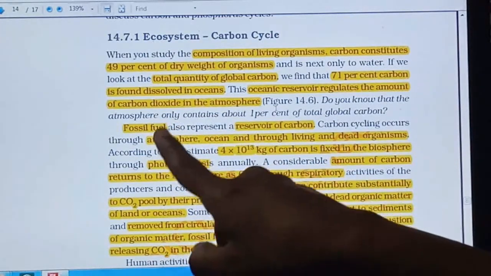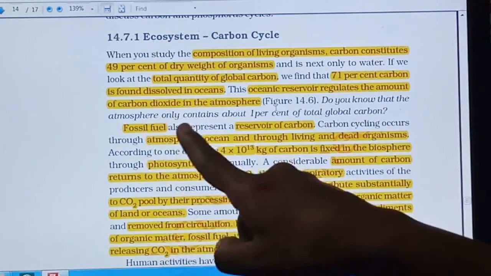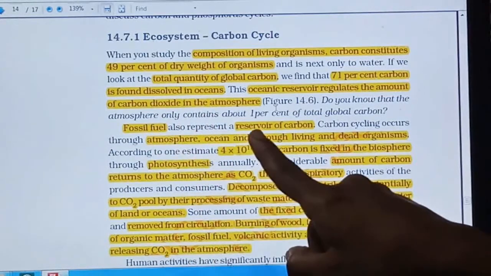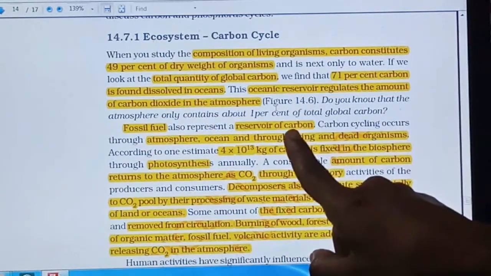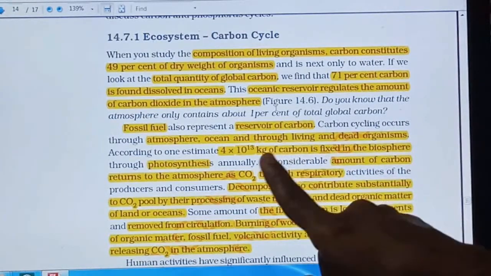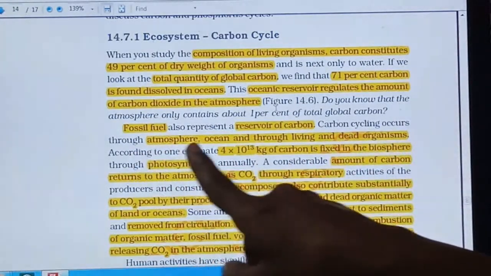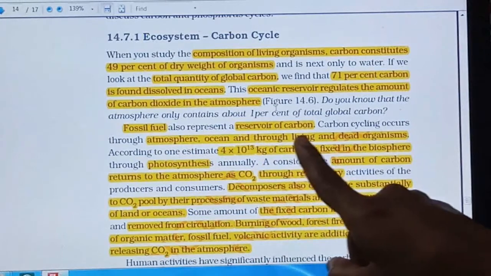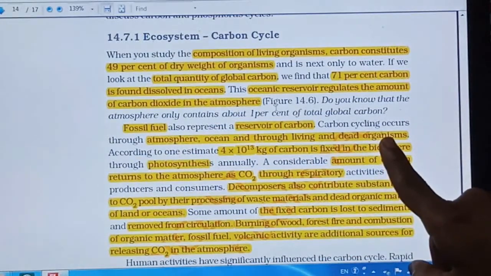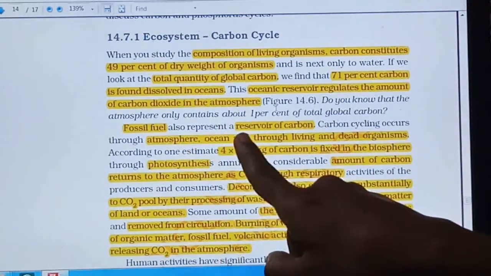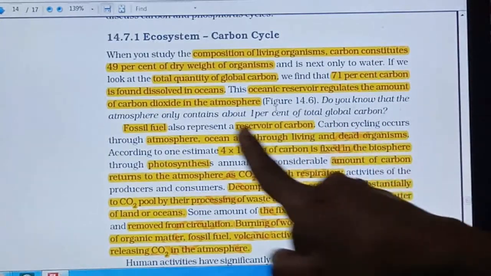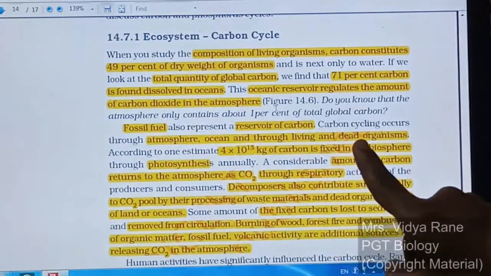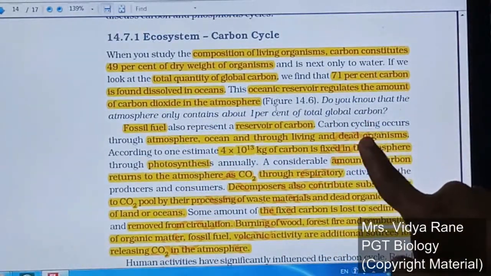So these fossil fuels are one more important and very big resource of carbon, and that also plays an important role in the carbon cycle. Carbon cycling occurs through the atmosphere, ocean and through living and dead organisms, right. And because the carbon passes through all these things, it is called a biogeochemical